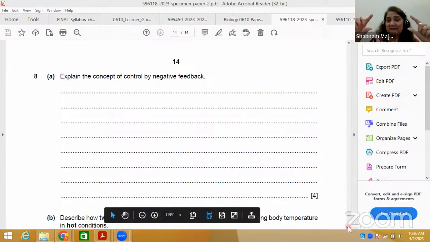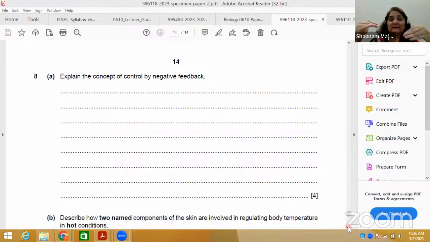There are certain factors or variables in our body which need to be within narrow limits. They need to be constant within our body. Very important are the pH of our blood, the glucose concentration in the blood, and the core body temperature. Carbon dioxide is another example. If there is any increase or decrease in any of these parameters, they should return to a steady state after a period of time.